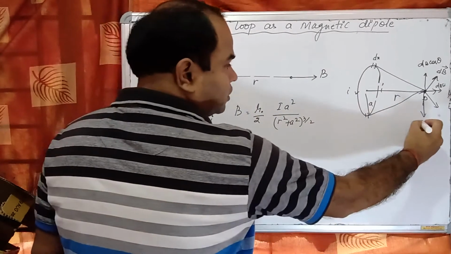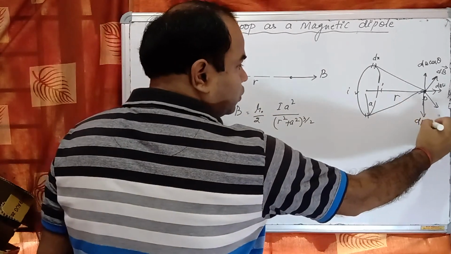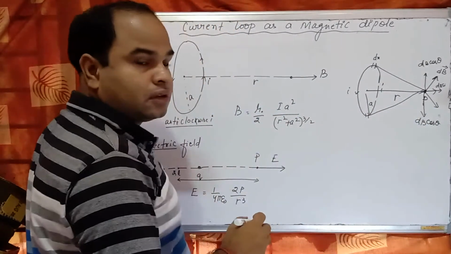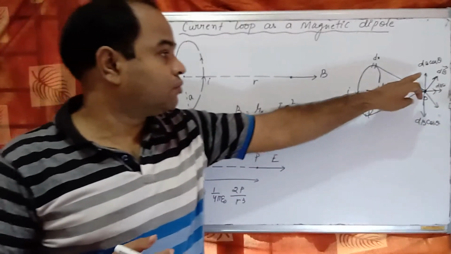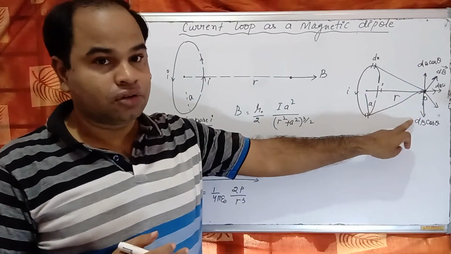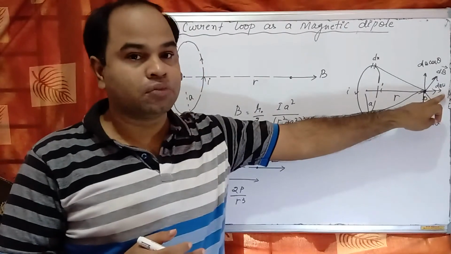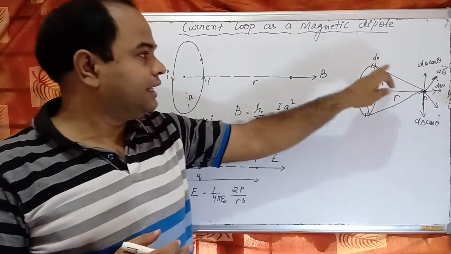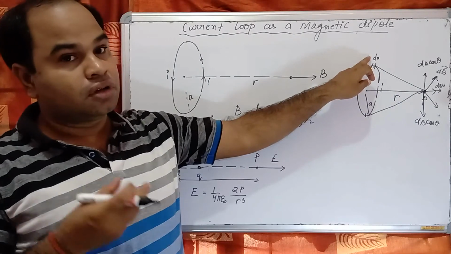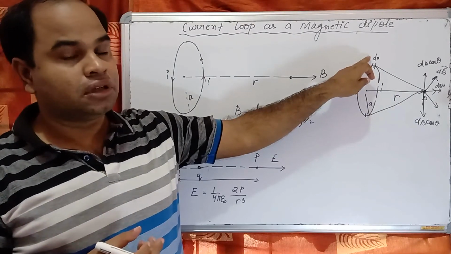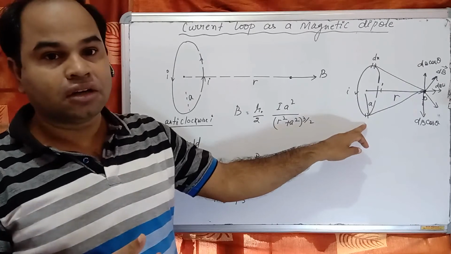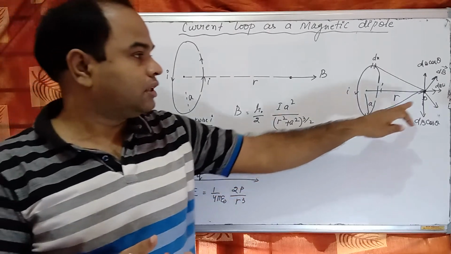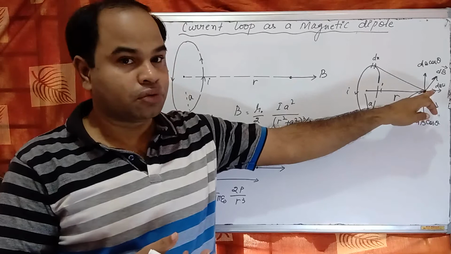So these two cos theta components are cancelled out. These two cos theta components are cancelled out. Only the sin theta component remains. So we take a small length exactly opposite, and since it carries current, at a point it creates a magnetic field, and